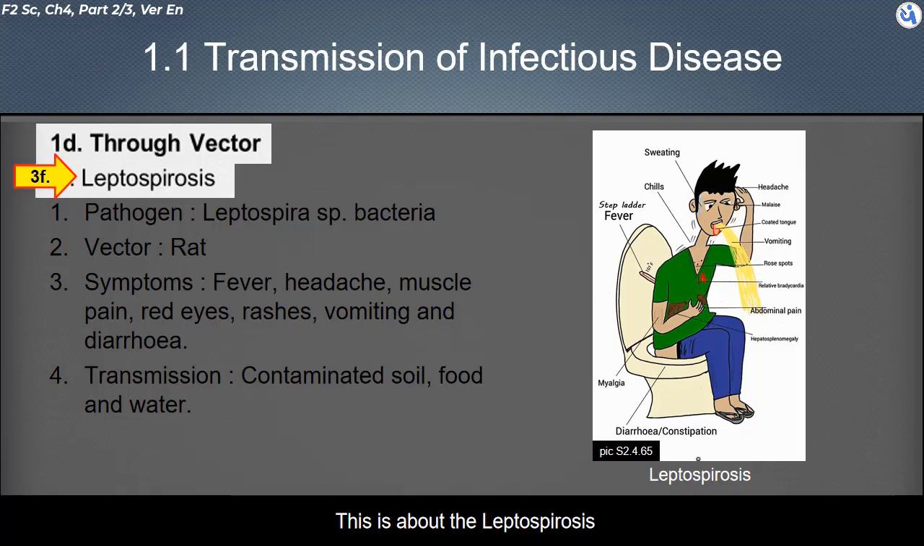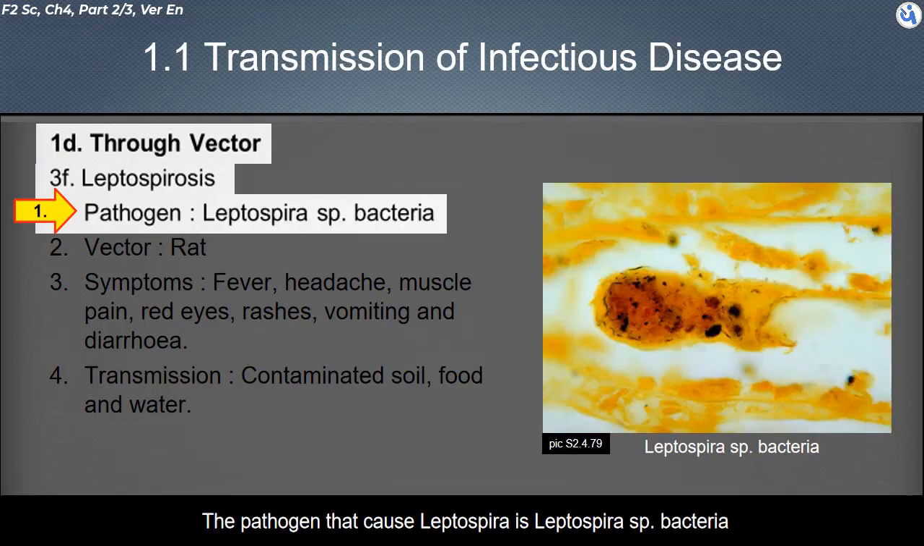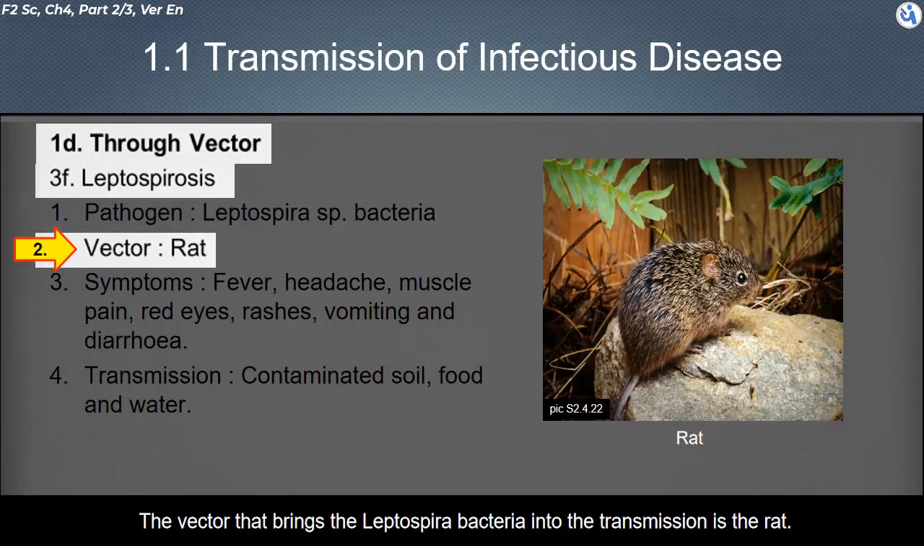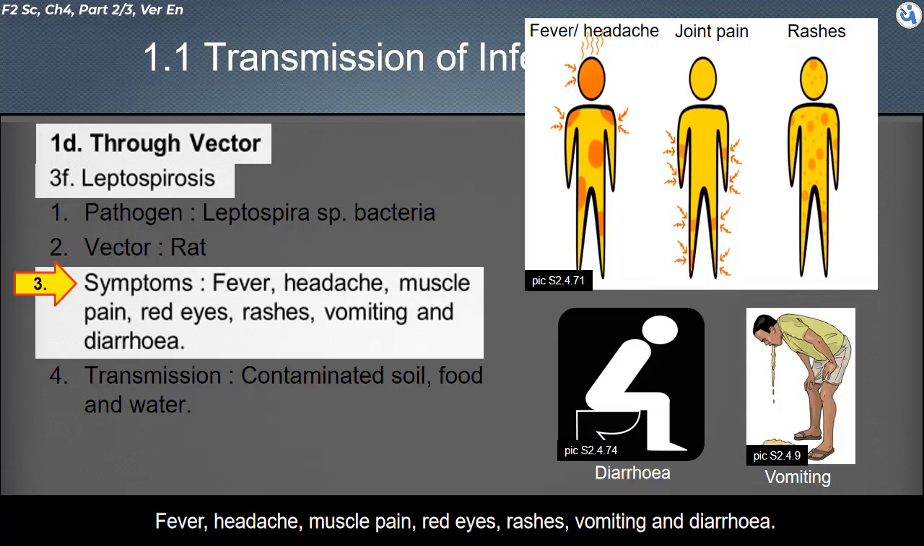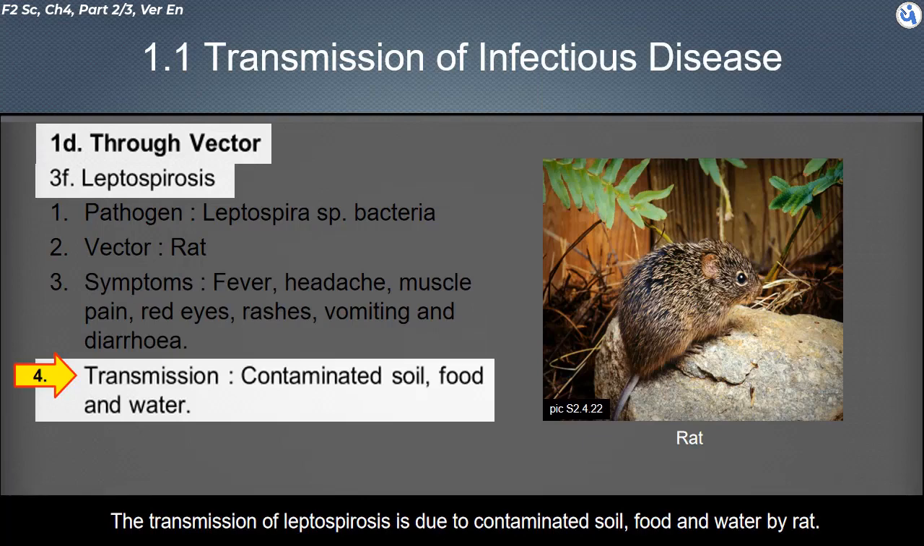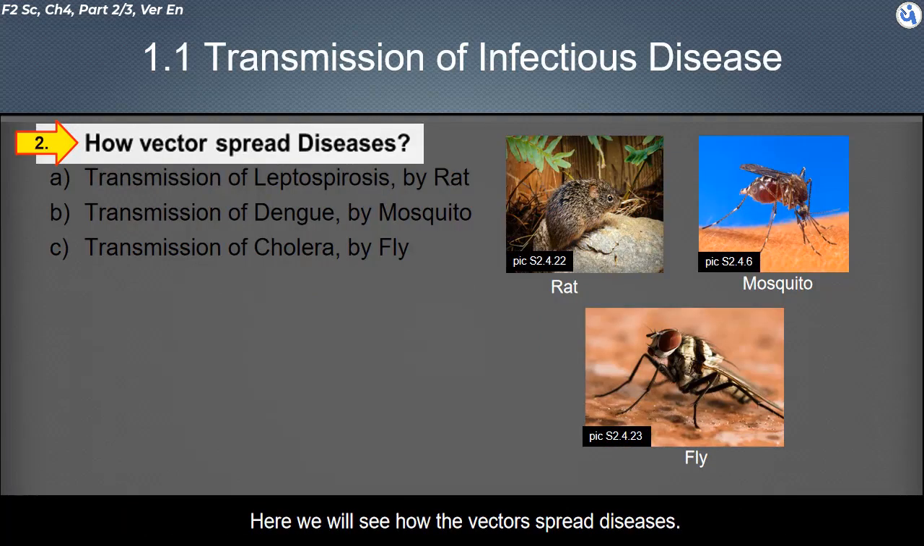This is about leptospirosis. The pathogen that causes leptospirosis is Leptospira sp. bacteria. The vector that brings the Leptospira bacteria into transmission is the rat. The symptoms of leptospirosis are fever, headache, muscle pain, red eyes, rashes, vomiting, and diarrhea. The transmission of leptospirosis is due to soil, food, and water contaminated by rats.